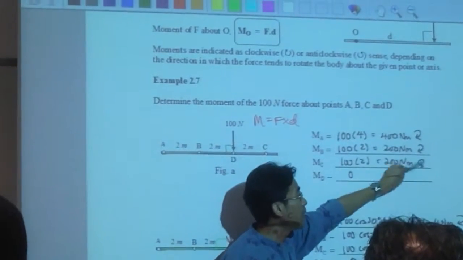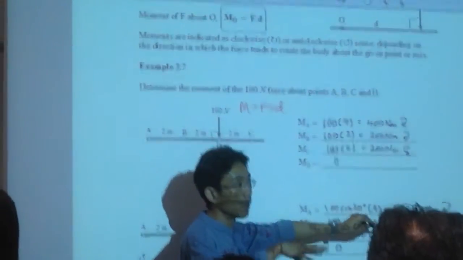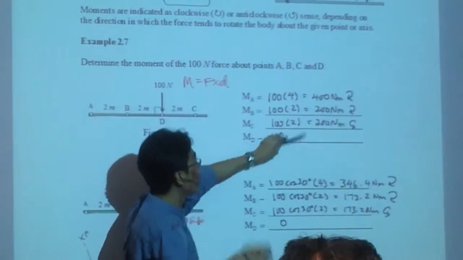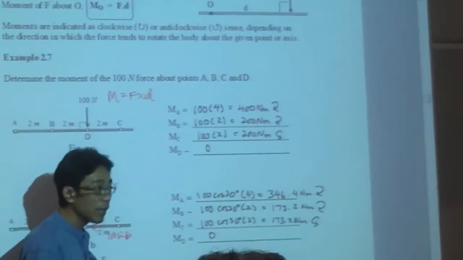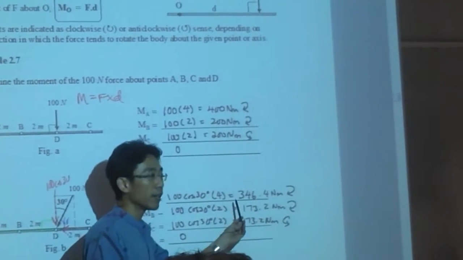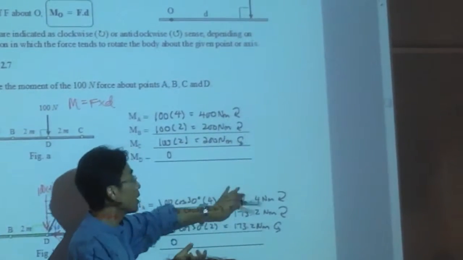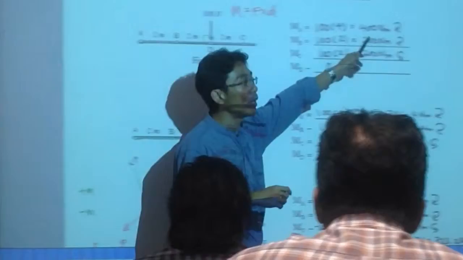Okay, now you see curlies here and there. But as I said, curlies and arrows are just for show, maybe for a start. But I would prefer you guys use positive, negative. Meaning, if your answer is left as positive, it tells me that it's clockwise. If your answer has a negative, it is anti-clockwise. No need to put a curly and put a sign. That's double whammy. It makes no sense. Just take positive, negative. Okay? Just like forces. Only positive, negative. No need to show arrow. This is just to illustrate where it turns out.